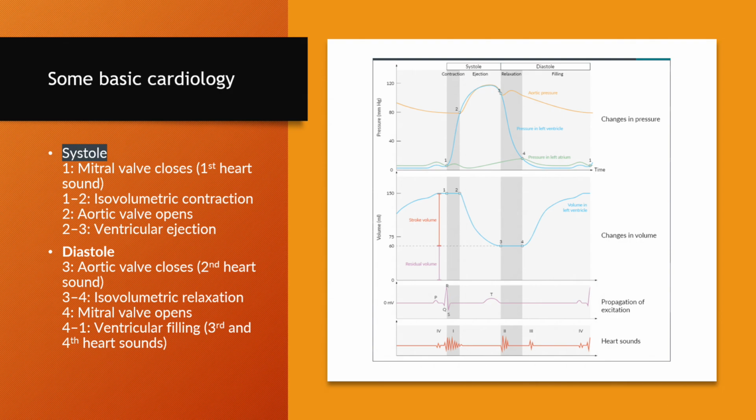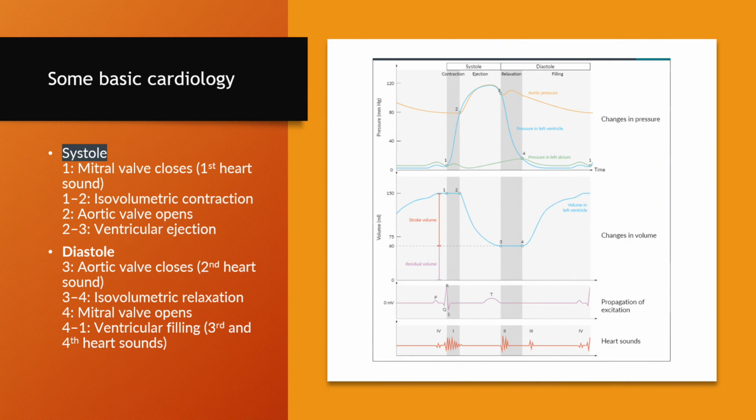This is the period during which the mitral valve closes, and therefore we have the first heart sound. Diastole is basically the period between S1, the first heart sound, and S2, the second heart sound. It is the period during which the heart relaxes.